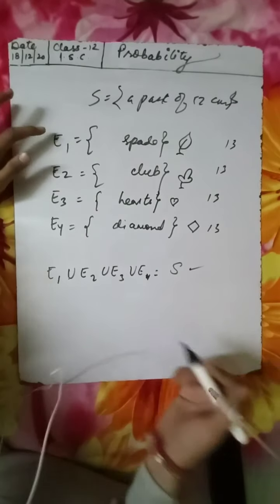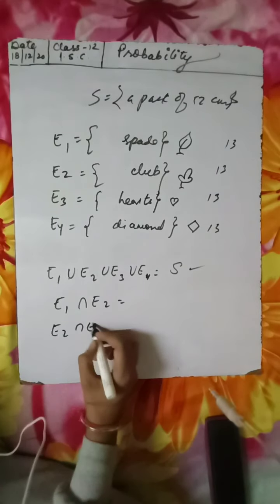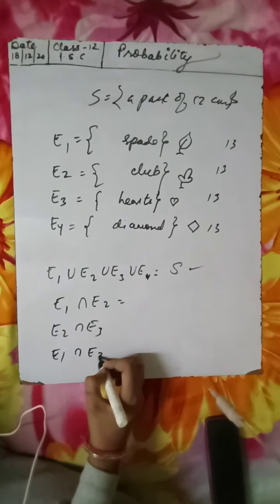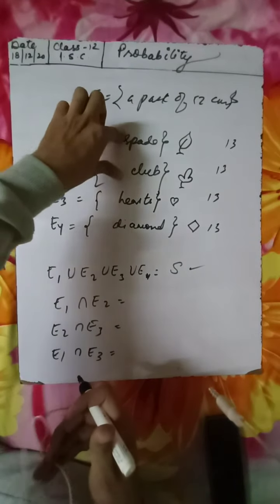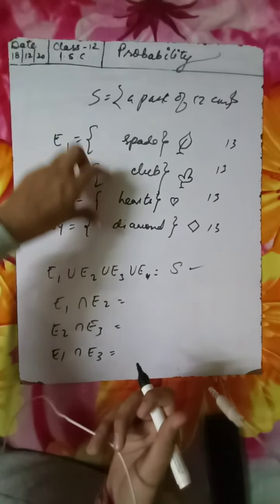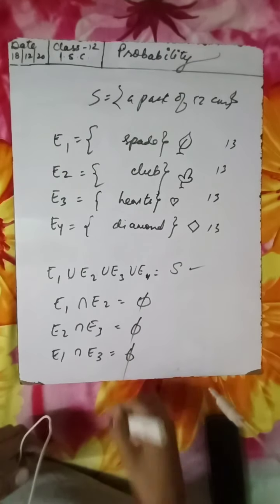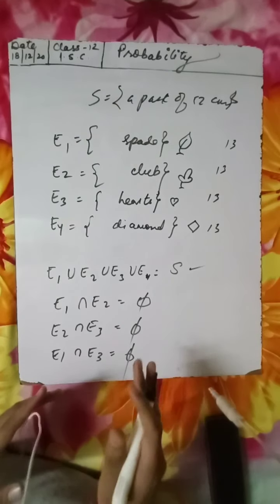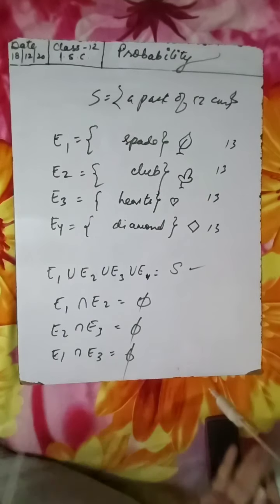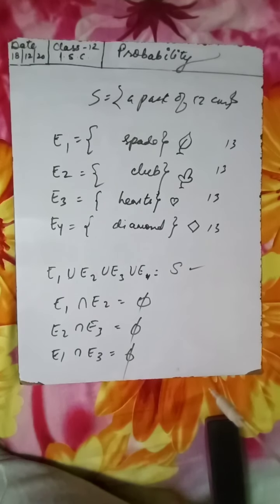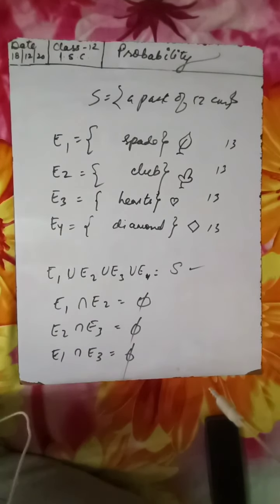Now if I find the intersection, E1 intersection E2, or E2 intersection E3, or E1 intersection E3, anything, is there anything common between spade and club, club and hearts, hearts and diamond, spade and diamond, club and diamond? No. The answer would be phi. So this is a very good example to understand that events can be mutually exclusive and exhaustive. Summing up the definition, it is called mutually exclusive and exhaustive.